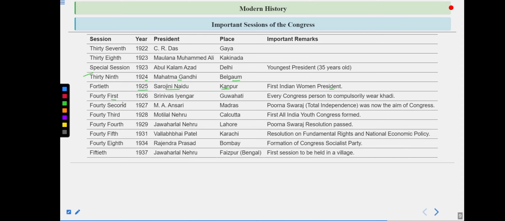Then comes the 41st session, 1926, Srinivas Iyengar. And he became the president at the Guwahati session. Every Congress person had to compulsorily wear khadi. Remember this, this also becomes important. In which session was it made compulsory for every member of the INC to wear khadi? So that was basically done in 1926.